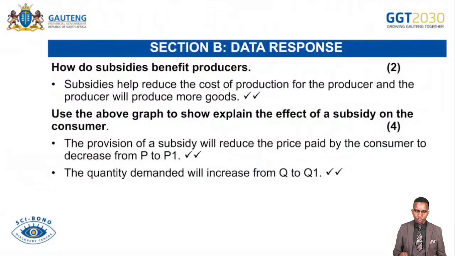How do subsidies benefit producers? Subsidies help producers to produce at the lower cost. So as they produce at the lower cost, they will be producing large quantity of goods and services.